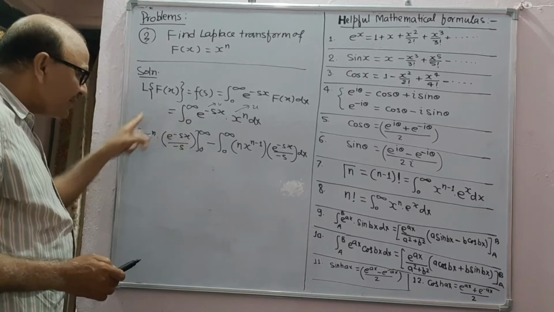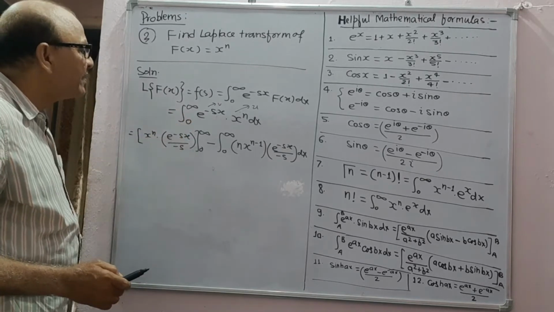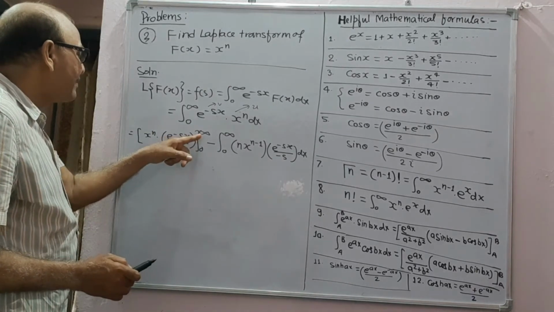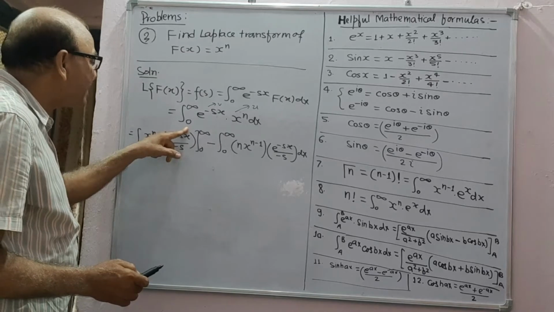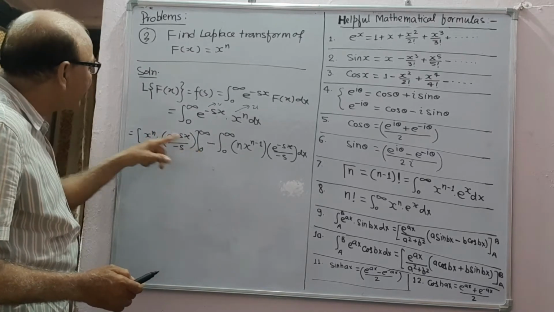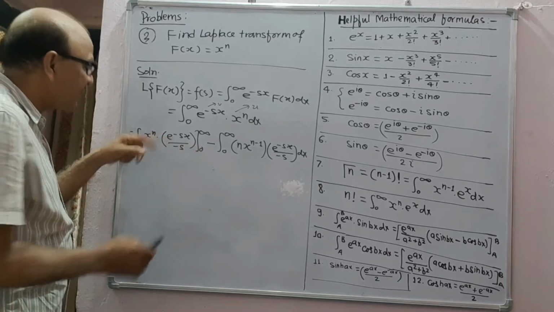As in the above question you saw, this quantity will give 0 for both limits. For the upper limit e to the power minus infinity will give 0, and for the lower limit x to the power n, where x is 0, will give 0.